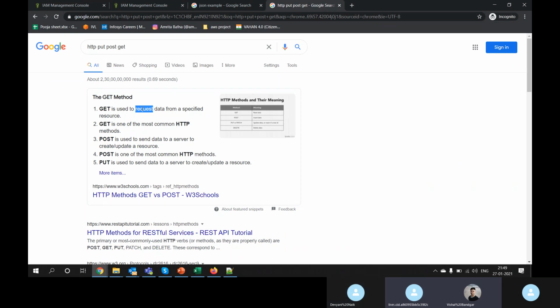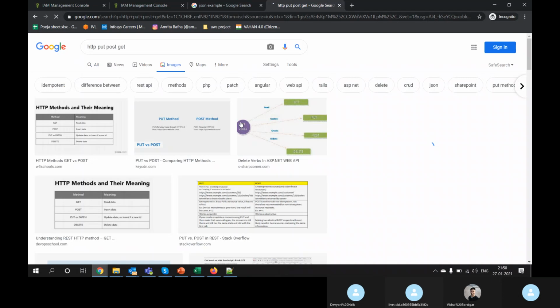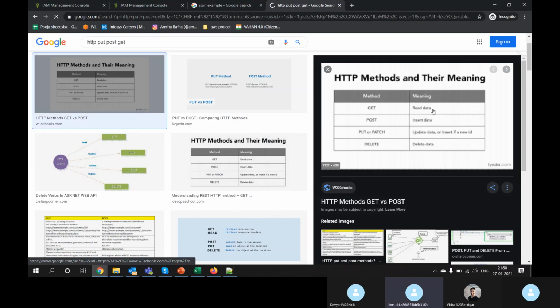If you are doing anything in Google, if you are clicking anything, these are all HTTP protocols, right? Get means read, post means write, put means override. Get means read data, post means insert, put or patch means update or override, delete means delete. These are a couple of protocols we are following.